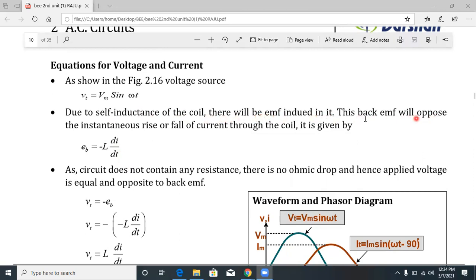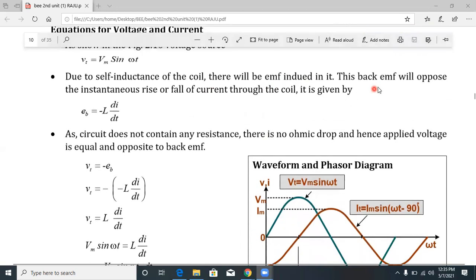Because of this effect, the voltage and current waveforms are not in phase. The back EMF will oppose the instantaneous rise or fall of current through the coil.